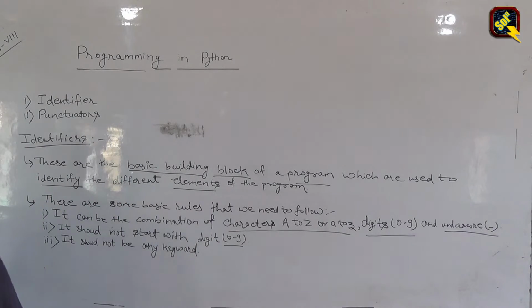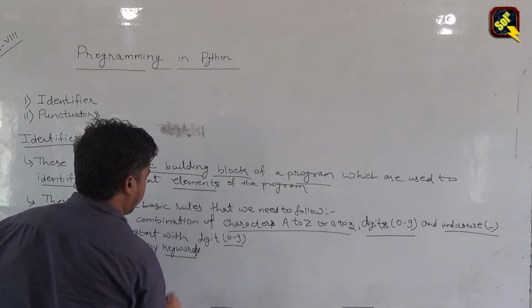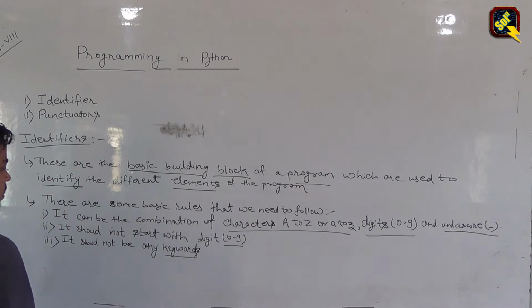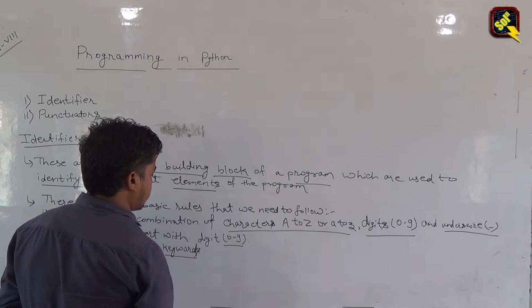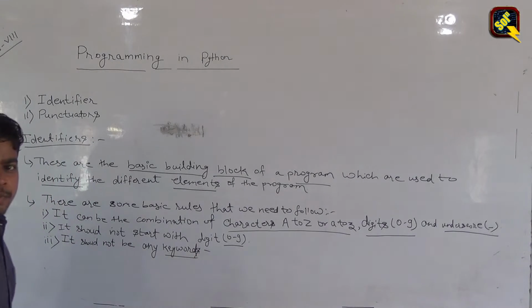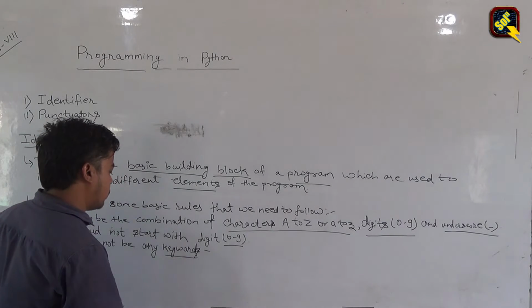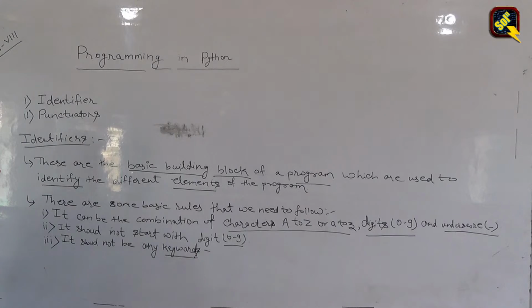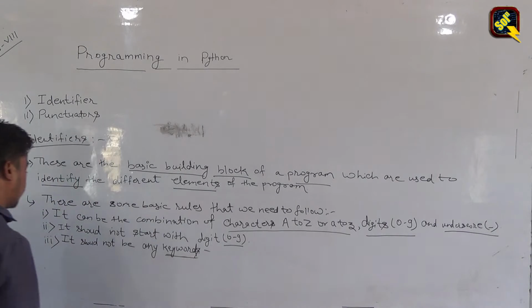In the last video, we had seen about keywords. There are 33 keywords in Python. So any of the identifiers should not be the name of any keyword, because keywords are kept for some special purpose.